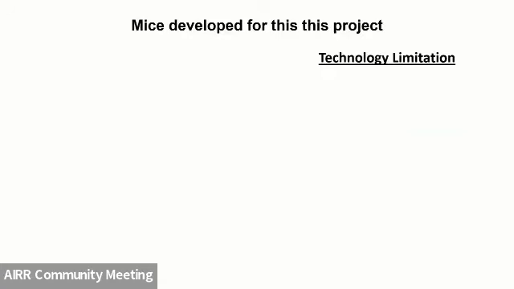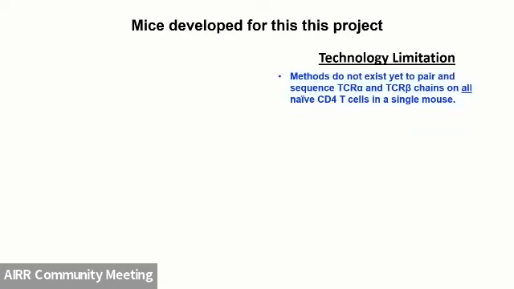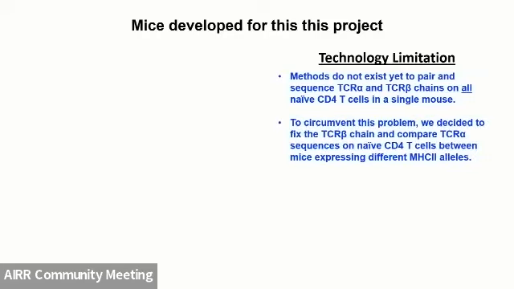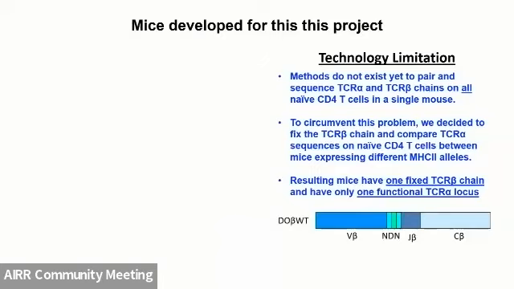So there's a technology limitation here. So methods just don't really exist yet to pair TCR alpha chains and beta chains on all naive T cells in a mouse, especially when we started this project. So to circumvent this problem, we decided to fix the beta chain. And we're just looking at the TCR alpha sequences here. So I just wanted to give you that as a primer. But the resulting mice have a fixed beta chain and only one functional TCR alpha locus.